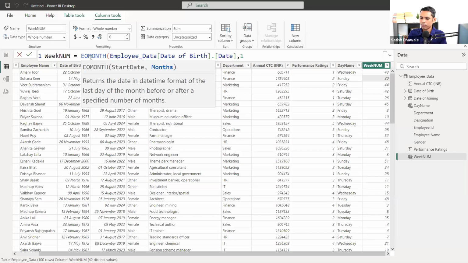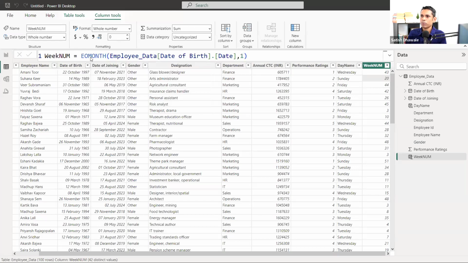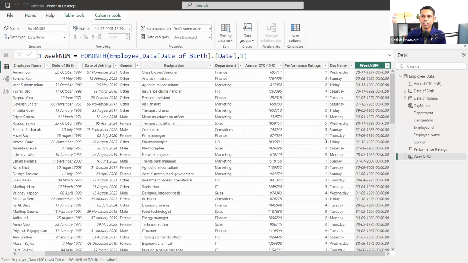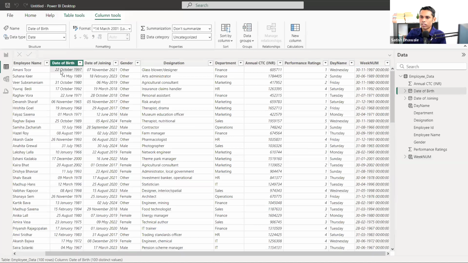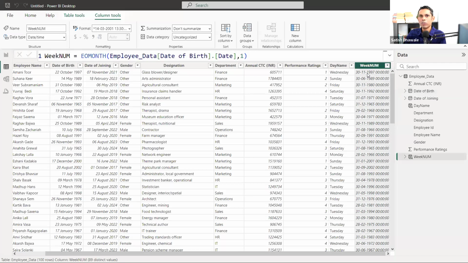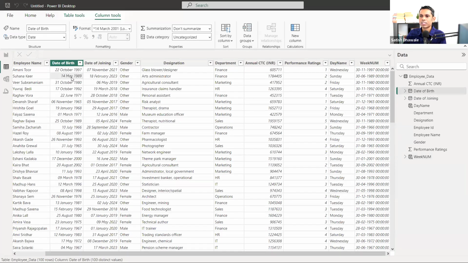I wanted to check the date after 1 month. So I'm putting 1 month, end of the month. It will display the end of the month after 1 month. Our first date is 22nd October, which means it will be the November month, so the next date will be the last date of November, and it is showing. Our second date is 14 May 1989. This is May, so the next date will be 30 June. So it is the end of month.